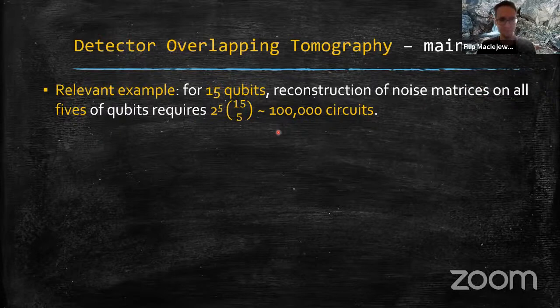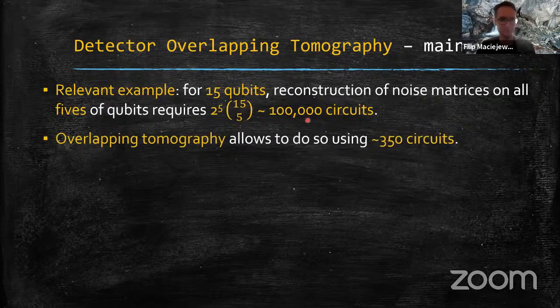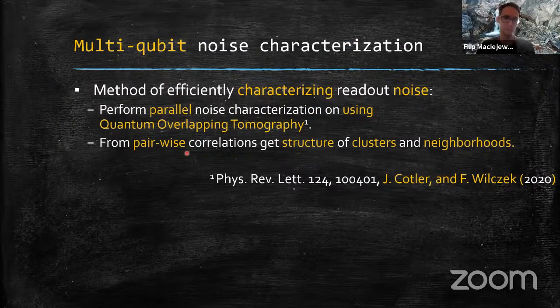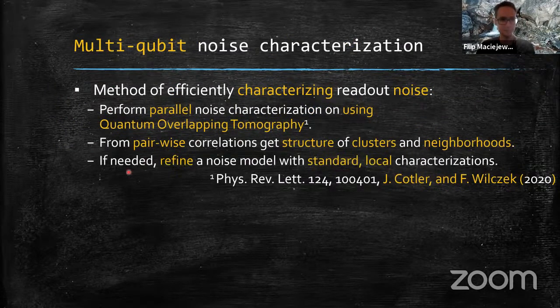The separate procedure would require around 100,000 circuits, but overlapping tomography allows you to do so using, for example, 350 or so. So this is pretty efficient. Basically, if you do this characterization, then from pairwise correlations you can get the structure of clusters and neighborhoods. And if needed, of course, you can refine the noise model with standard local characterizations.